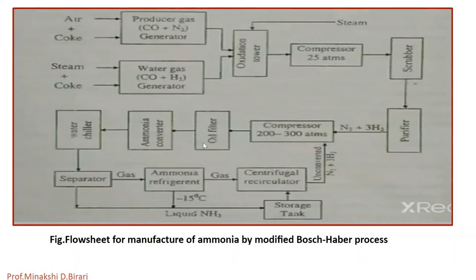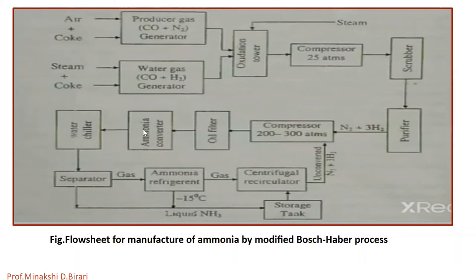So here is the oil filter to remove any oil which is mixed with it during the compression. The reacting gases, that is N2 plus H2 in the volume 1:3, are now taken into an ammonia converter.